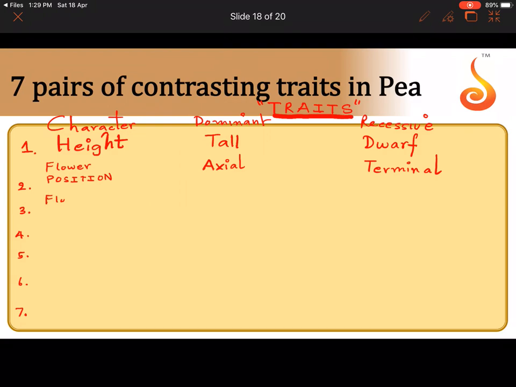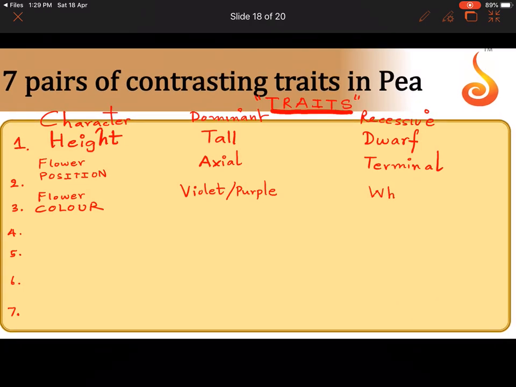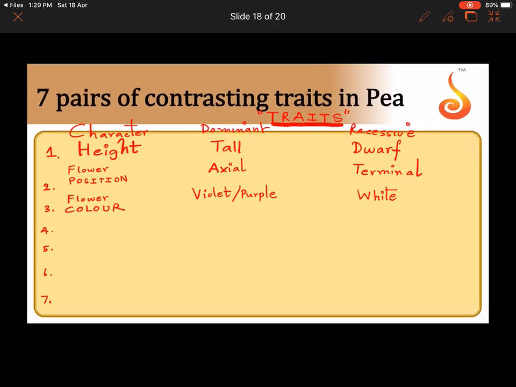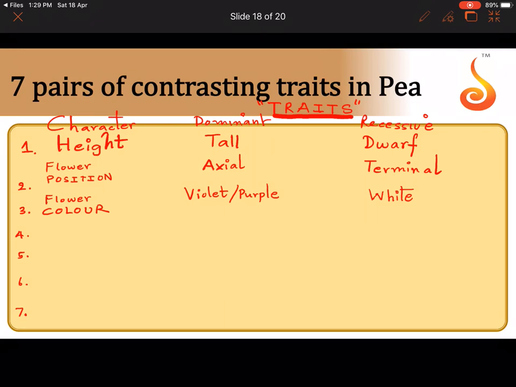Okay, then flower color. The third character he studied was flower color. The dominant color was violet or purple. The recessive color was white. Okay, then he studied the seed color.